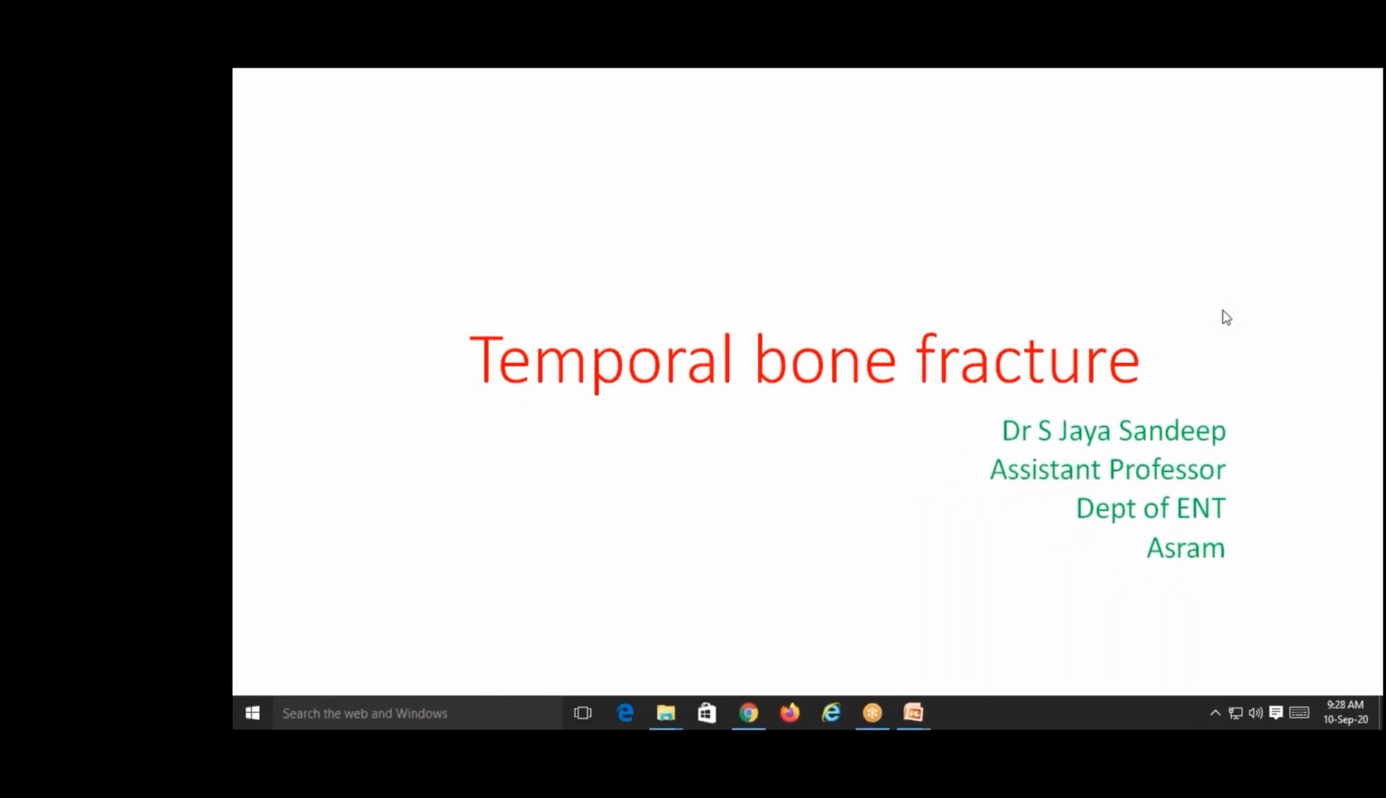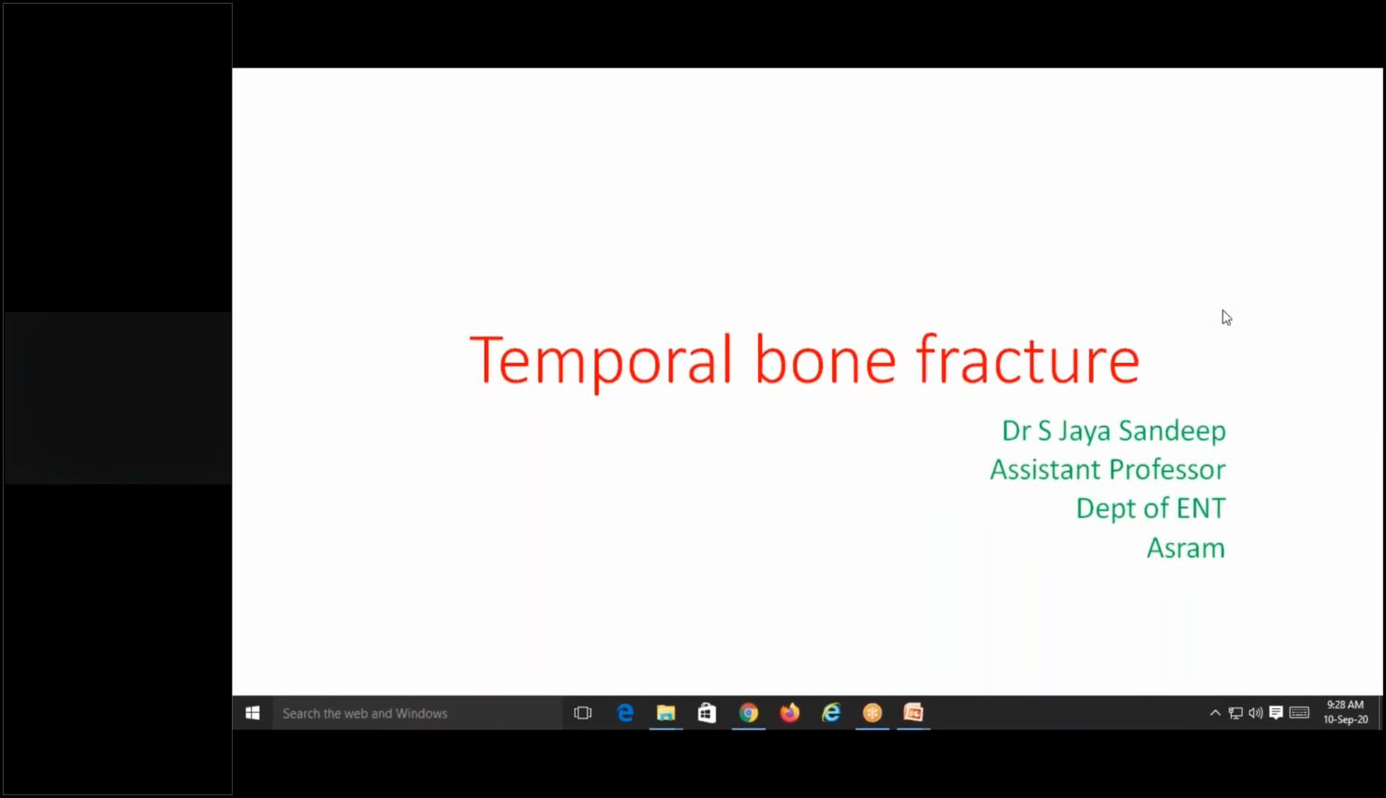So any bone, if it gets injured by any trauma, is likely to get fractured, right? We have a bone in the ear known as the temporal bone, and it can easily get fractured with a very high impact collision. The temporal bone is very complex, with a lot of important structures present, so we need to know what happens when there's a fracture to the bone.